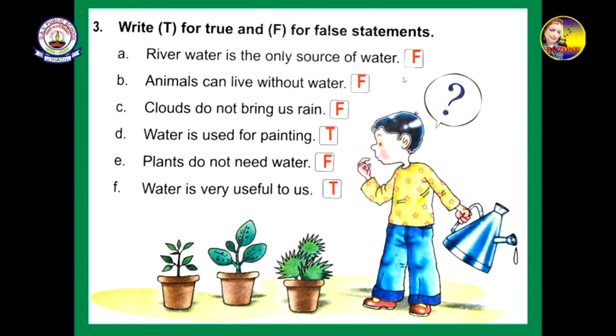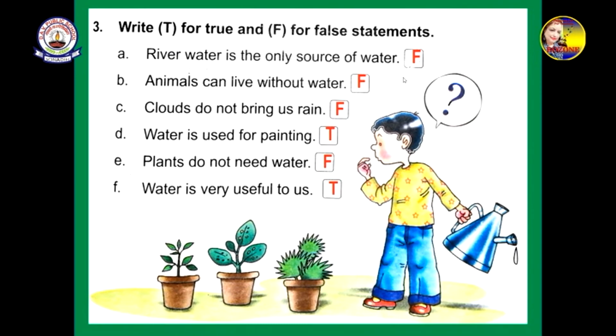We are getting water from so many places: rain, then ponds, tanks, taps, so many places. So we cannot say that river water is the only source of water. So that's why it's false. It is a wrong statement. Animals can live without water. Just now we have seen that animals cannot live without water. They need water. So that's why this statement is also false.